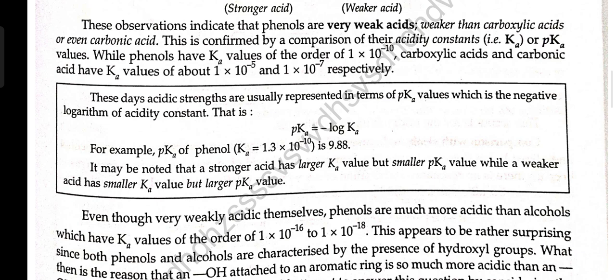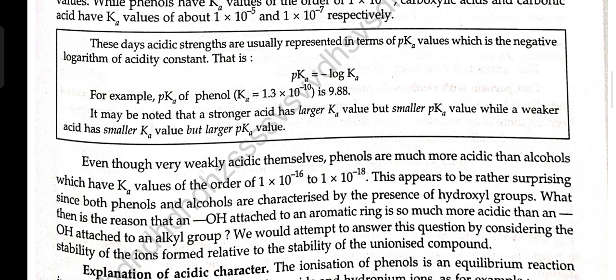Even though they are very weak acids themselves, phenols are much more acidic than alcohols, which have a Ka value of the order of 1 × 10^-16 to 1 × 10^-18. This appears rather surprising since both phenols and alcohols are characterized by the presence of a hydroxy group. What then is the reason that an OH group attached to an aromatic ring is so much more acidic than an OH attached to an alkyl group? We should attempt to answer this question by considering the stability of the ion formed relative to the stability of the unionized compound.